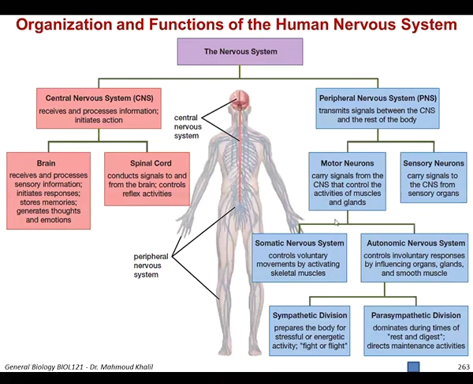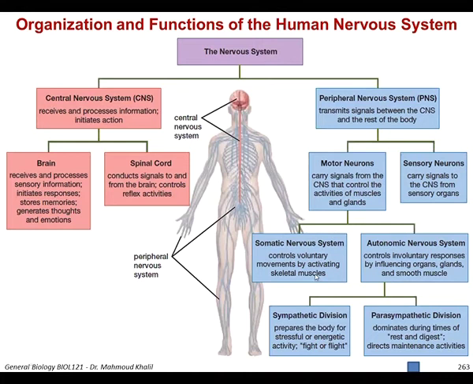The motor neurons either affect the somatic nervous system, which controls voluntary action, anything that is controlled by skeletal muscles, or they control the autonomic nervous system. The autonomic nervous system controls involuntary action, which is mainly controlled by the contraction and relaxation of smooth muscles.